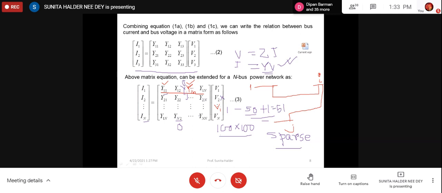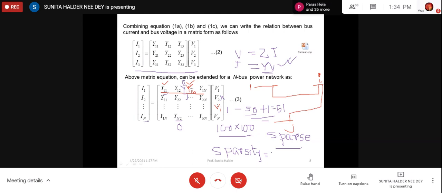What is the sparsity of the matrix? Sparsity depends on the presence of zeros in that matrix. This may come for interviews and MCQs in a competitive exam, not in your syllabus right now. Sparsity means how many zeros are there in that matrix.